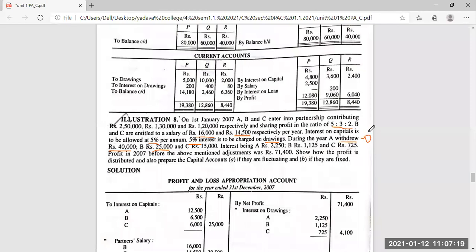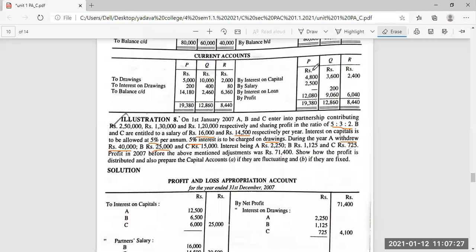I hope you all know that. So not debit, please consider this as drawings. Please understand, withdrew means drawings.